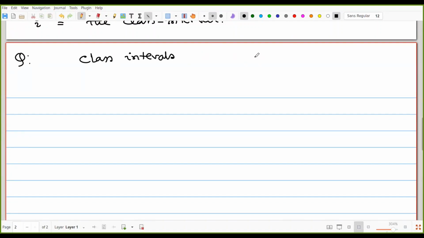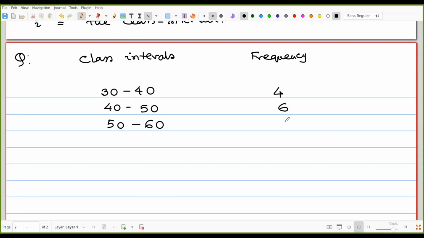The first one is the class intervals. The second one, the frequency. First one, 30 to 40, the frequency is equal to 4. Then 40 to 50, the frequency 6. Then 50 to 60, frequency 8.